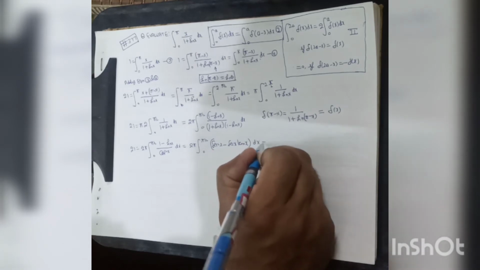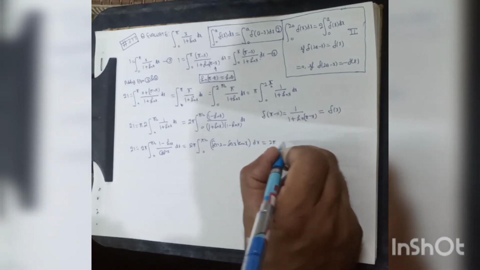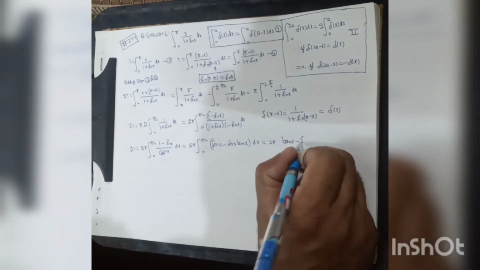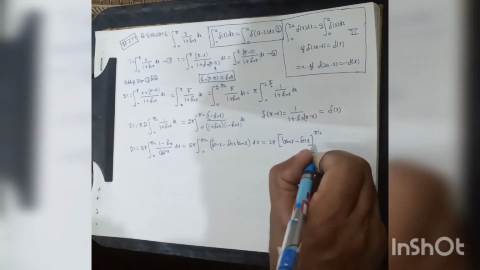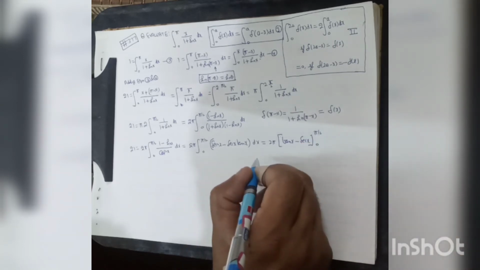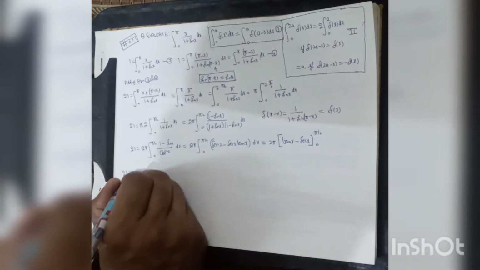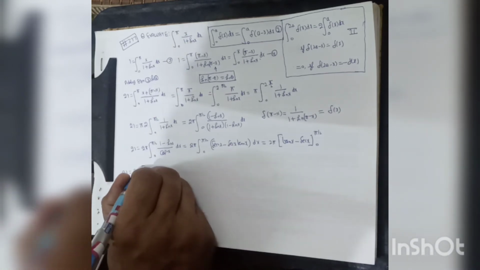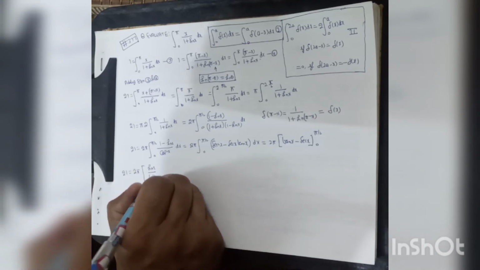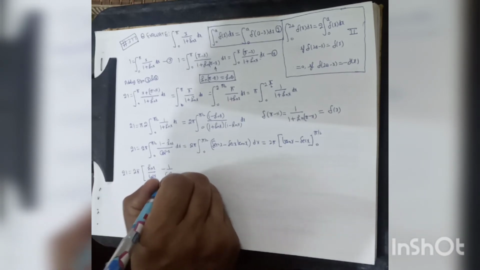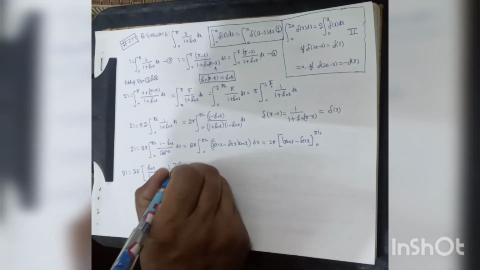So this may be written as 2 pi into tan x minus sec x, limit 0 to pi by 2. So this may be written as 2I is equal to 2 pi into sin x divided by cos x minus 1 divided by cos x, limit 0 to pi by 2.